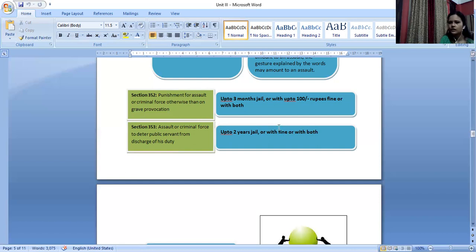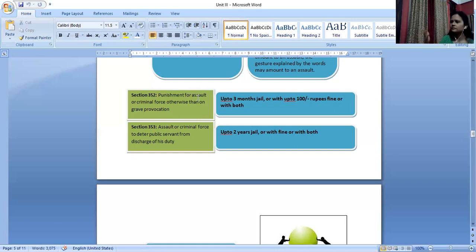All right, here fine is also not mentioned. It can go up to any amount that court feels necessary for that particular case, right? So you can remember these two things. Punishments are same both for assault and criminal force, just that it will differ based on whether it is used against a normal person or some public servant to restrict him from performing his duties.